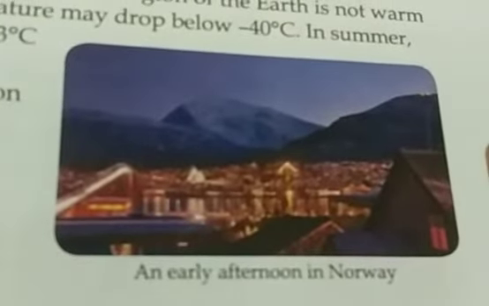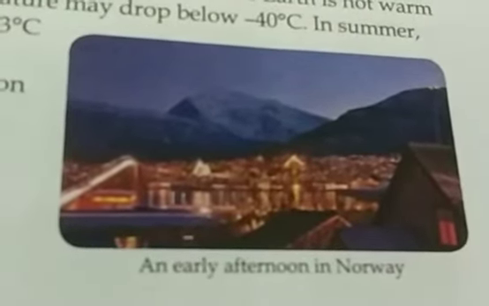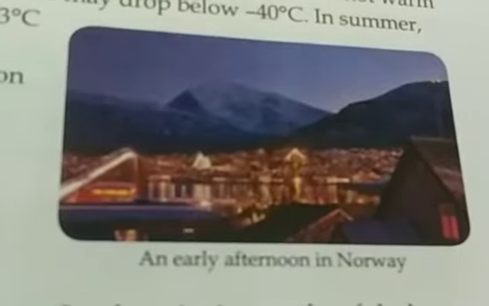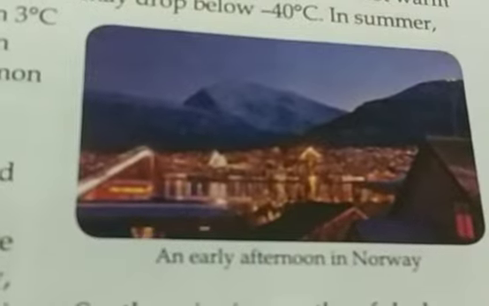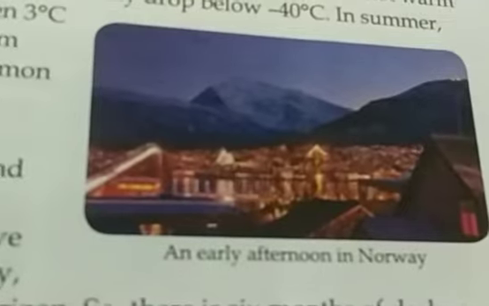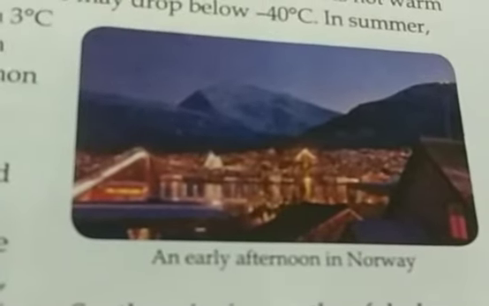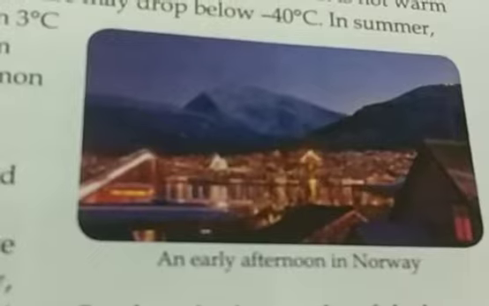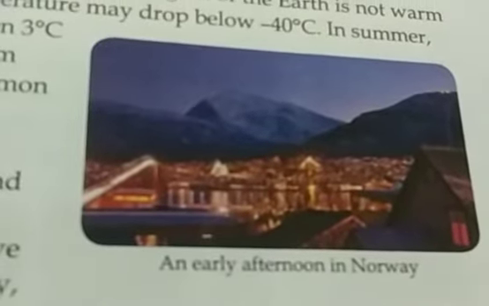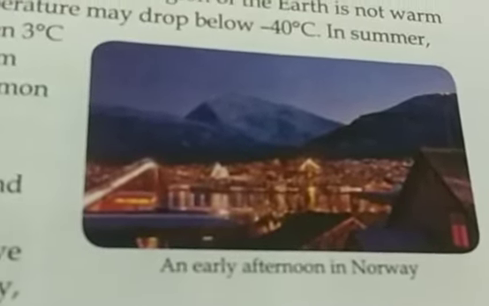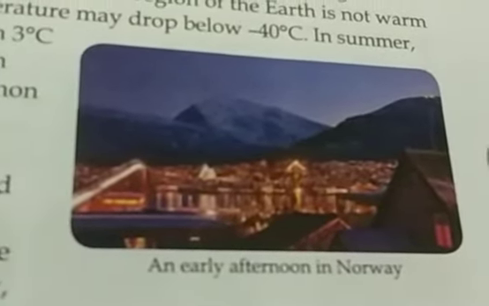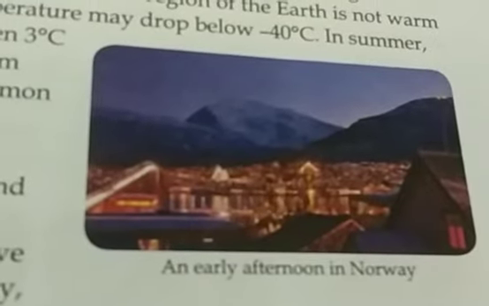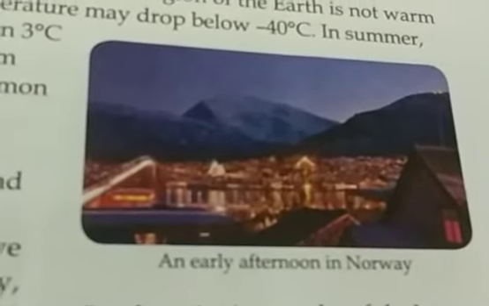Here there is a picture, as you can see, of early afternoon in Norway. In this area, even during the daytime there are lights. That means this part of the area is away from the sun. So day and night there is no sun here for 6 months. The North Pole or South Pole, whichever is away from the sun, will have 6 months of day and 6 months of night. And the temperature in the frigid zone will be very low.